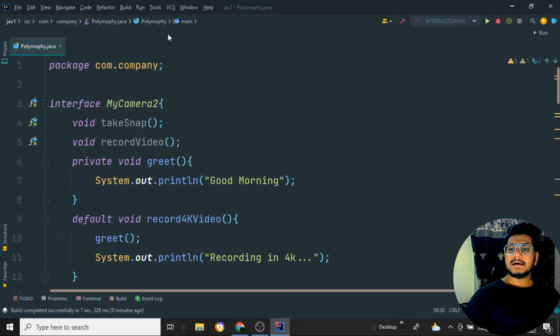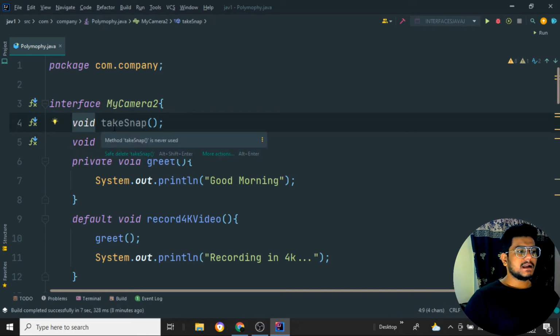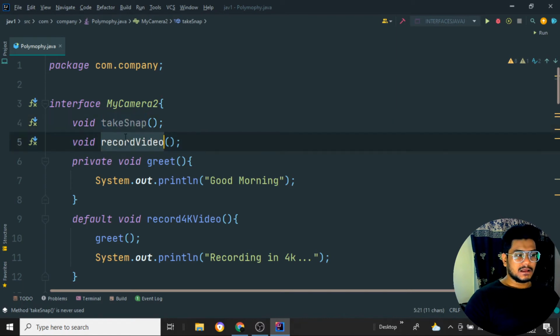Here we are declaring an interface, my camera 2 is the interface name. So what all things do we have here? We have two things. One is that we are declaring two methods: the camera is taking the snap, and the camera is recording the particular video.